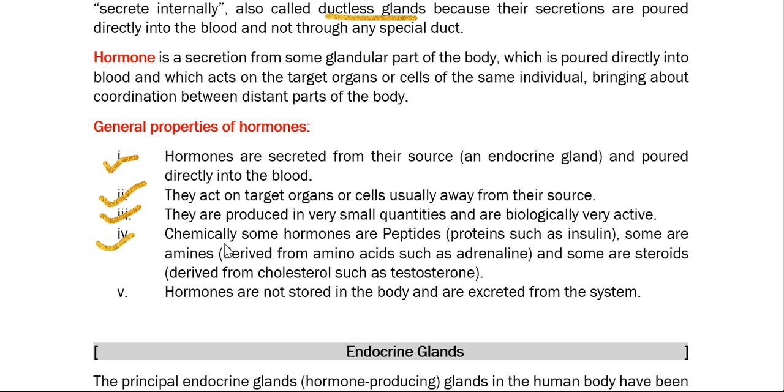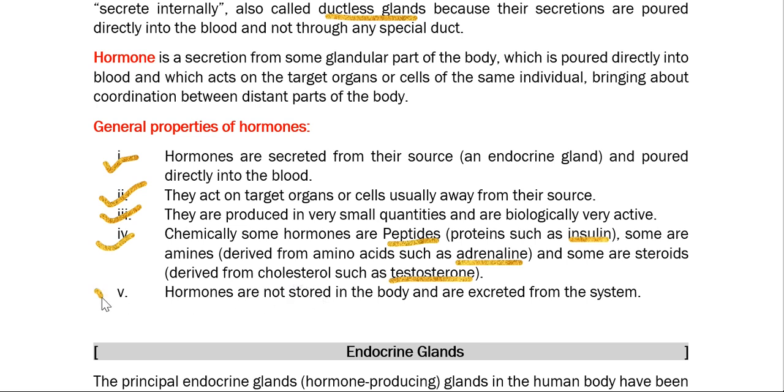If we observe the classification of hormones on the basis of their chemical nature, chemically some hormones are peptides, like insulin; some are amines, derived from amino acids, such as adrenaline; and some are steroids, derived from cholesterol, such as testosterone. So we can say that insulin is a proteinaceous or peptide hormone, adrenaline is an amine hormone, and testosterone is a steroid hormone.